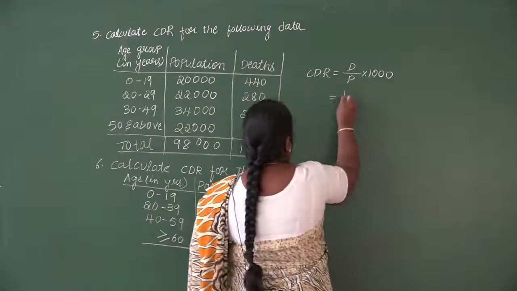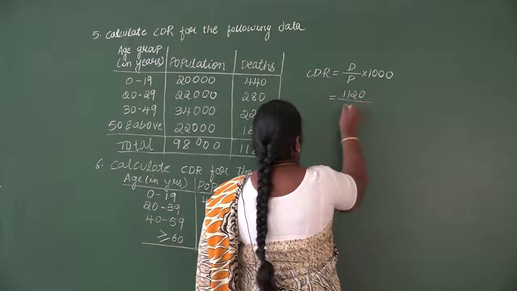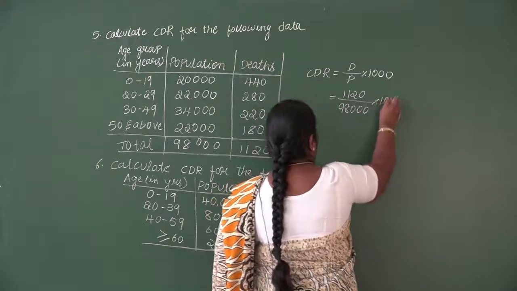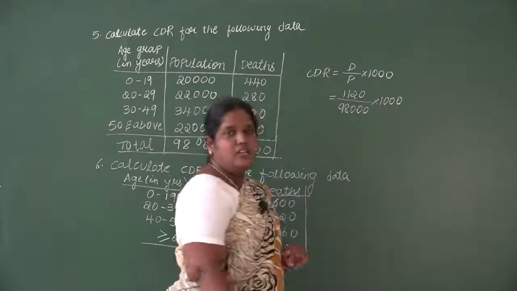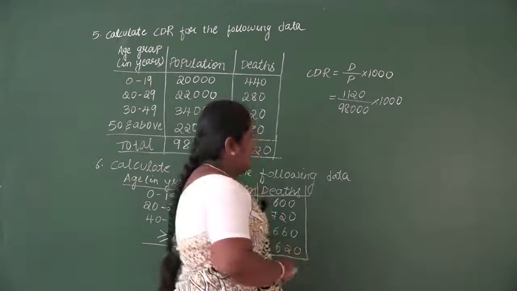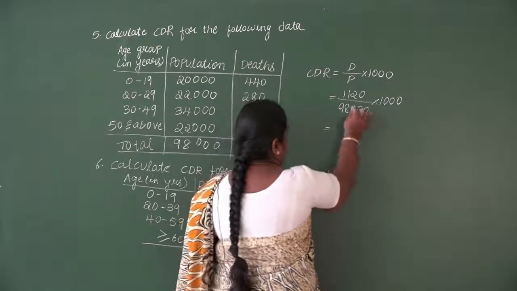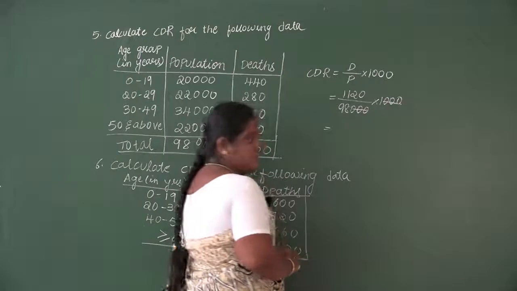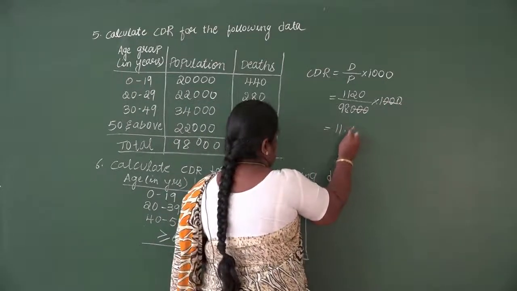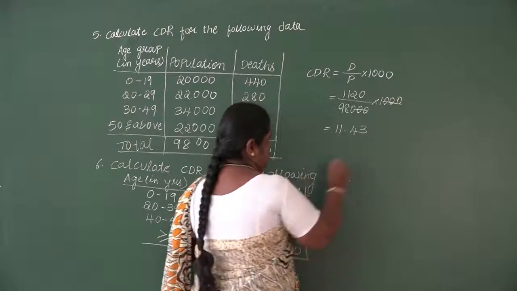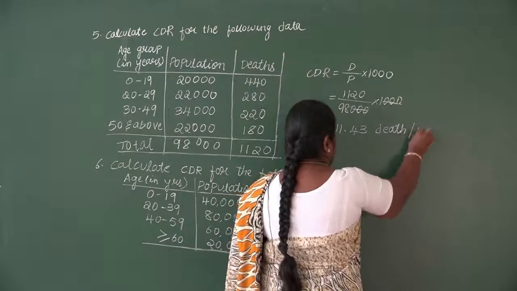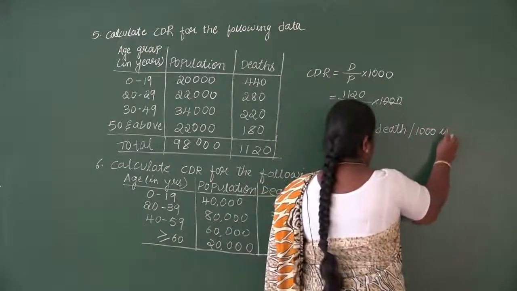So D value is 1,120 divided by 98,000 into 1000. You can cancel the 1000 and 1000, so it is 1,120 divided by 98. So we'll get 11.43. So 11.43 deaths per 1,000 individuals.